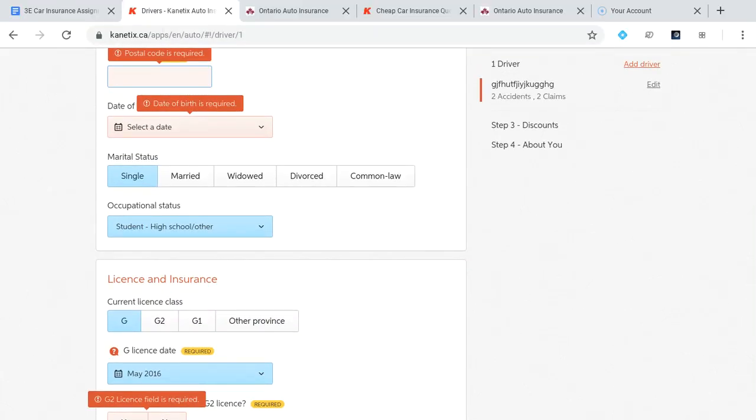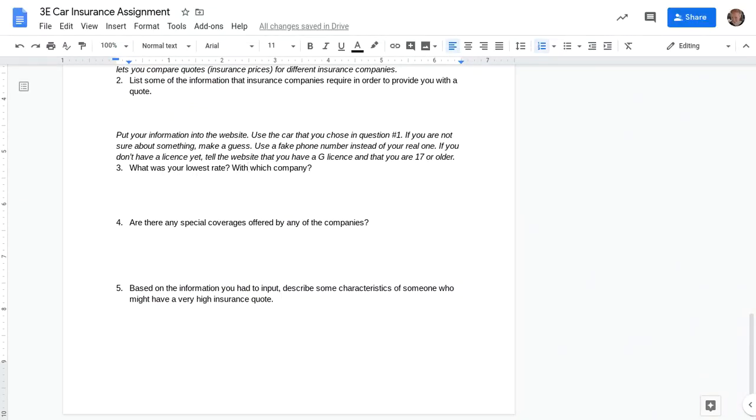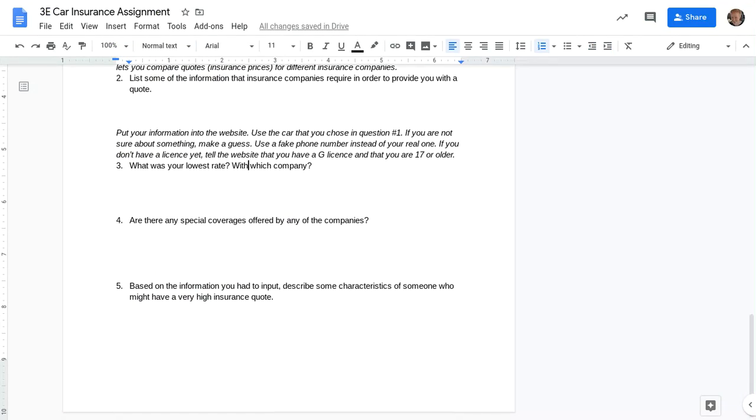So go through this, make up whatever you need to, answer everything as best as you can, and then answer these final questions. So which was your lowest rate? So which one was cheapest and which company was it? Are there any special coverages offered? So sometimes if you go to a specific college or if you belong to a specific union or something like that, then they'll give you a special discount. Or like they were asking about winter tires, because that might be one. Or if you took a driver's ed course, things like that. So see what it says on there once you get your quotes.